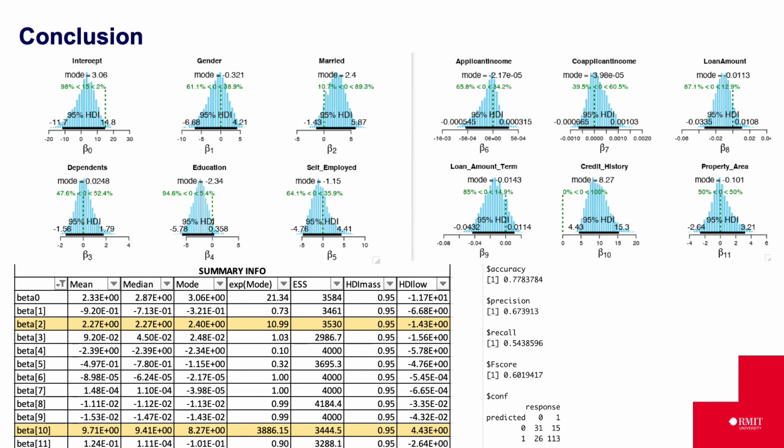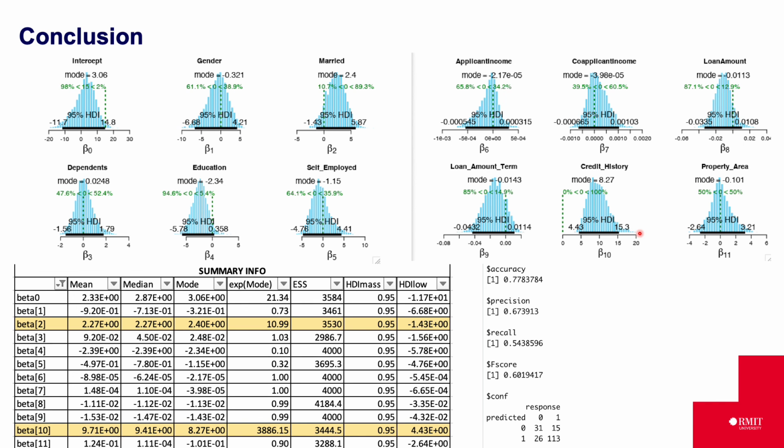Looking at the summary information, beta 2 and beta 10 are significant. The odds of getting a loan approved is 11 times higher for each level increase in marital status. When there is a credit history availability, the odds of getting a loan approved increases by 3800 times. This is as per expectation. We can also see how significant credit history is looking at the posterior distribution as it has a high mode and 100% of values are greater than 0.